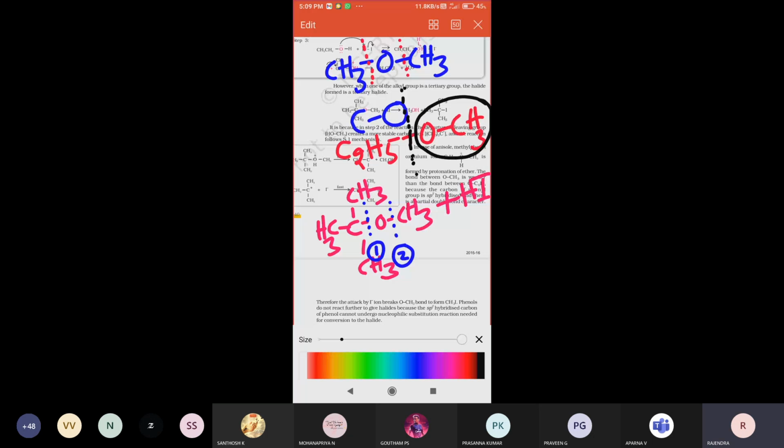Now you have taken tertiary alkyl groups. When these tertiary alkyl groups react with hydrogen iodide, what will happen? So now, where does the bond decomposition happen? Will it happen at the first place or the second place? Which side has more number of carbon atoms? First carbon side or second carbon side?